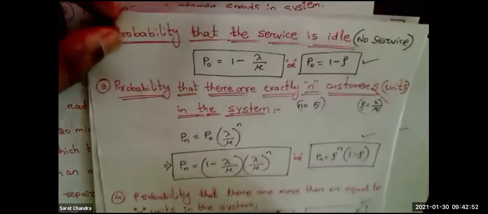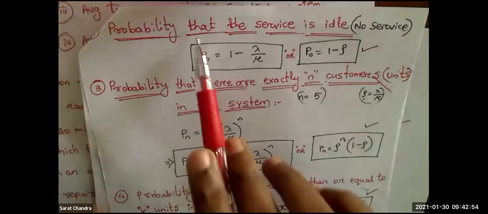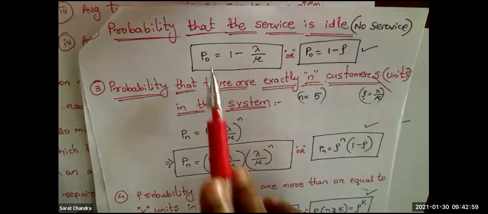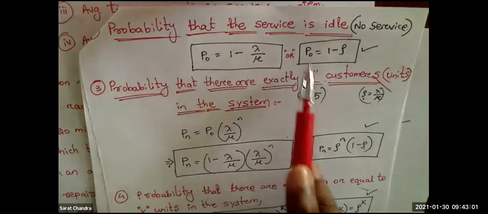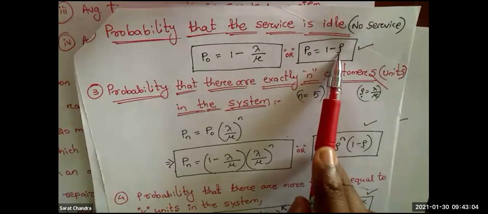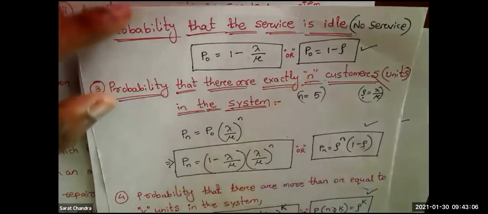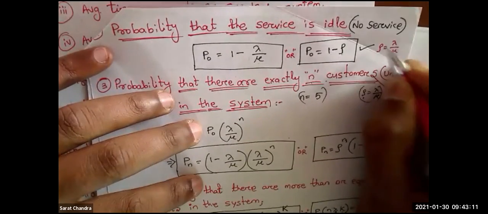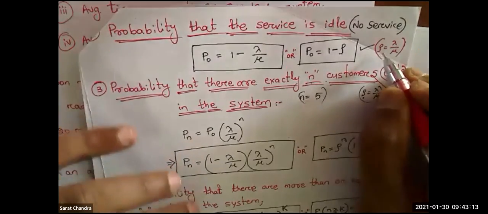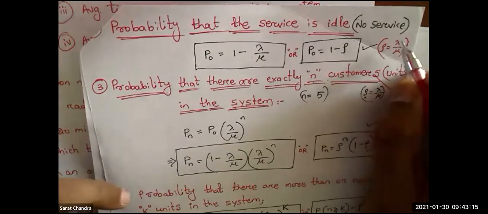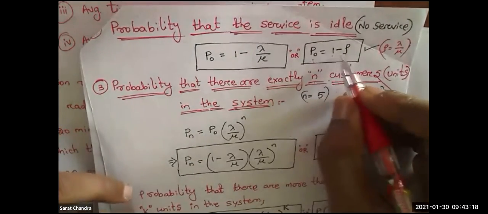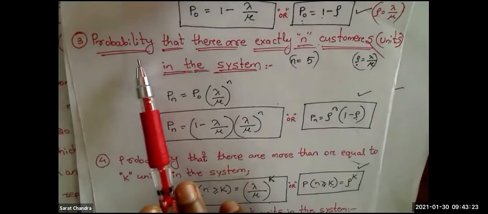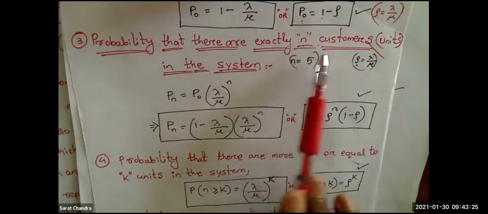The next formula is the probability that the server is idle, meaning there is no service. That will be indicated by P naught, and P naught equals 1 minus rho. Rho value we have just seen: rho equals lambda by mu. First you calculate rho, that is lambda by mu, then P naught equals 1 minus rho.